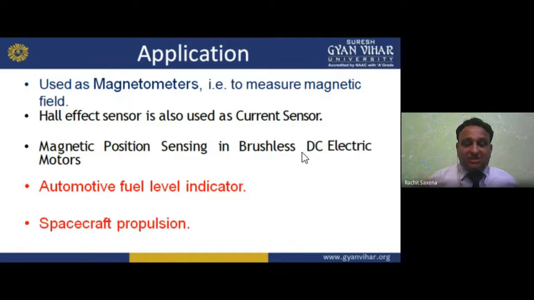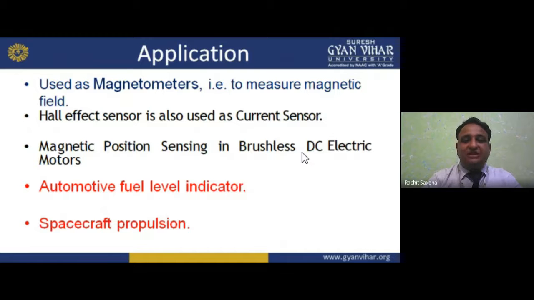Now charges are moving. It means the rate of flow of charge is known as current. So current is there, positive holes, ions, negative ions, electrons are there, and they are moving. If they are moving, there will be some difference of potential. Due to that we have the voltage, that is the Hall voltage. So we can use the Hall effect or Hall effect sensor for the measurement of magnetic field. For current sensing, it also uses magnetic position sensing in brushless DC electric motors.